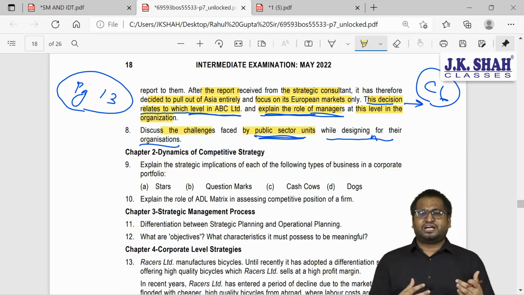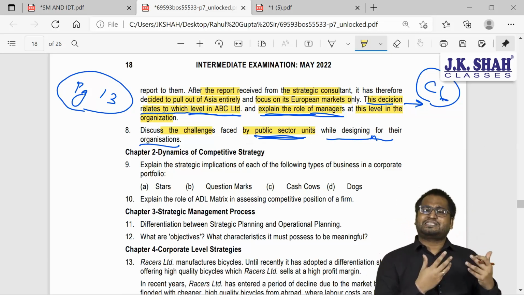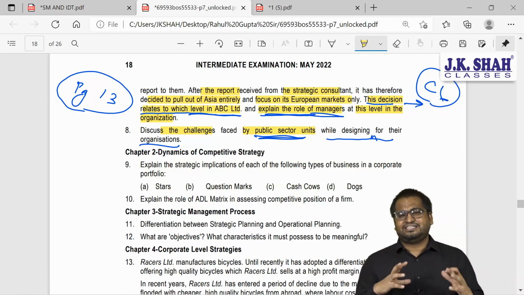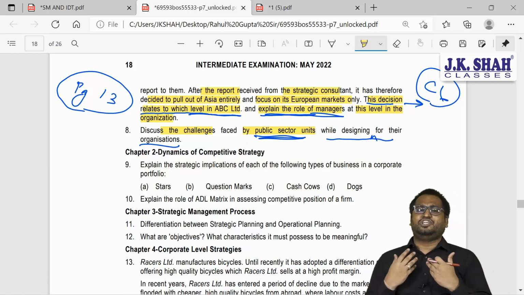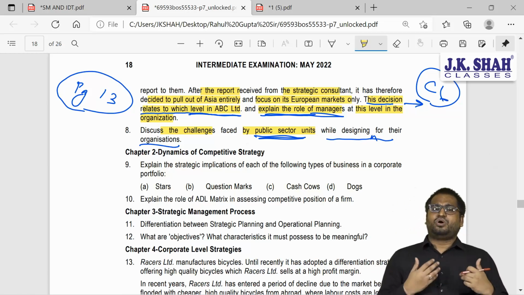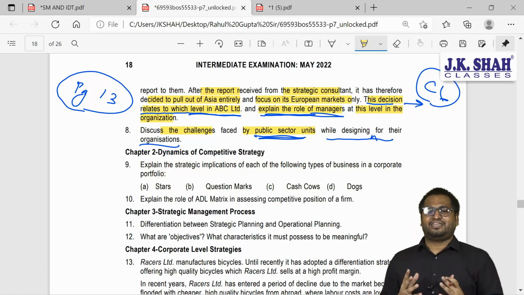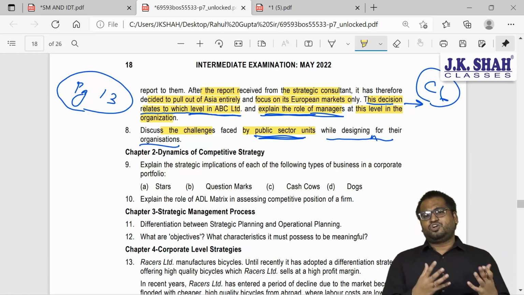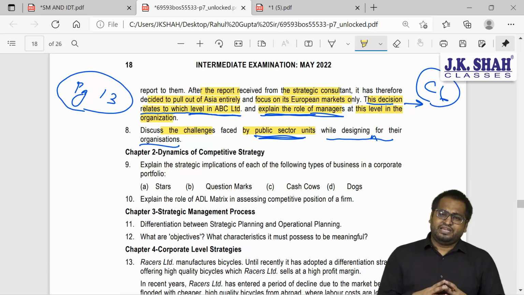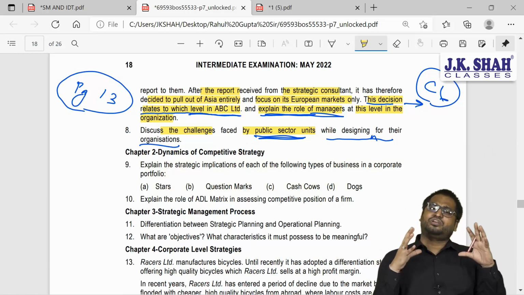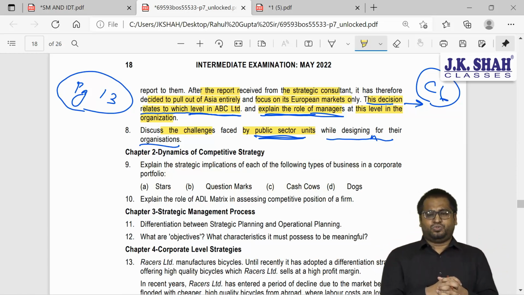Telecom business, in which government has the ownership. BSNL, State Bank of India, Bank of Baroda, LIC. These are examples of public sector units. We also call them PSUs in short form, public sector undertakings, in which government has some control, some ownership. It can be state based control, central based control, or a combination of both.